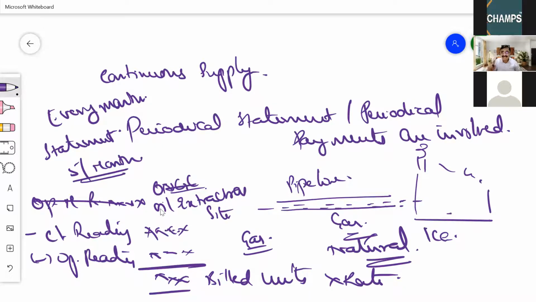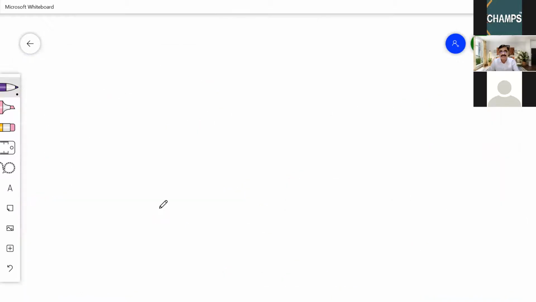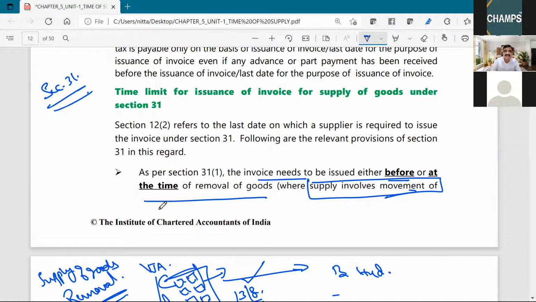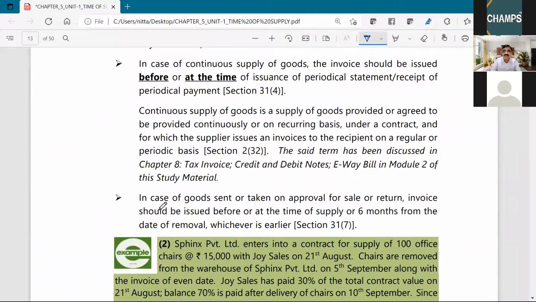In such a case, the invoice is to be issued at the time of issue of that statement or before that. Sometimes periodical payments are involved. Then the invoice is to be issued at the time of receipt of each such payment or prior to receipt of such payment. That is how invoices are to be issued as per section 31 in respect of goods.